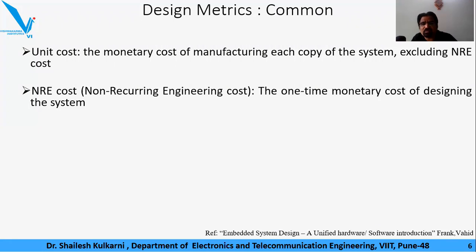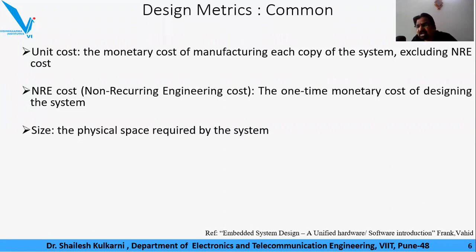This NRE cost is different from the unit cost. In some next slides, I'll be giving some examples related to this and how different technologies incur different NRE costs as well as how it boils down to a unit cost. But at the moment, I just want you to understand the term NRE cost, which is non-recurring engineering cost.